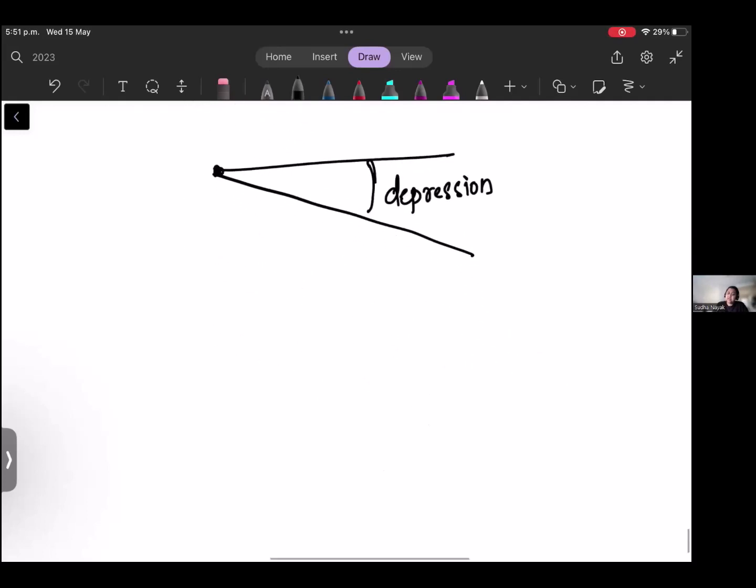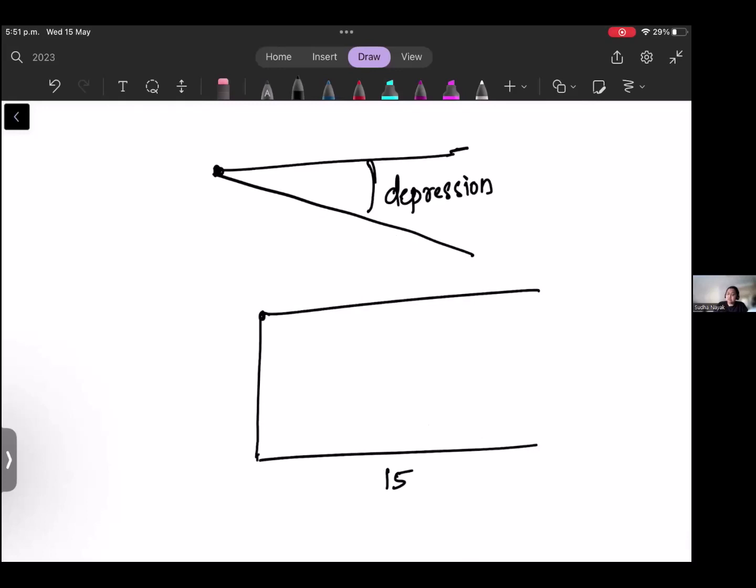Okay, so whenever there is an angle of depression, that is where we get confused. Suppose this is 15 and they're saying there is a cliff here and the angle of depression is 20 degrees. When you draw a line, this is 20 degrees, nothing else. Then they might ask you to find some other value.